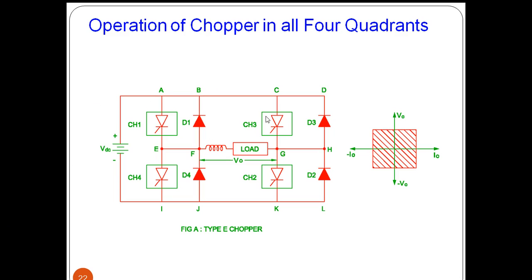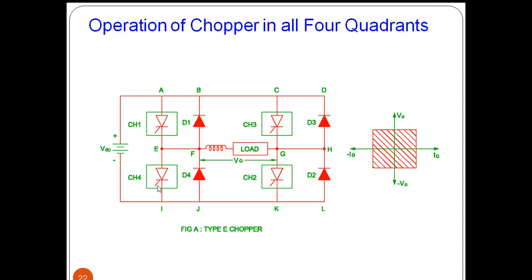When CH3 and CH4 are conducting, the source will be available across this with G as positive. We assumed here the reference voltage as the negative terminal, but this positive is available. So that's why output voltage is negative, and we assumed the current direction as from left to right.